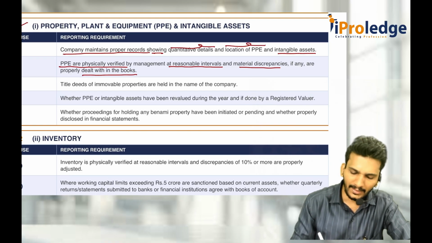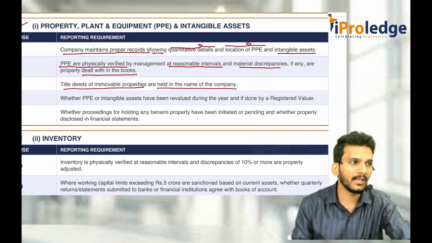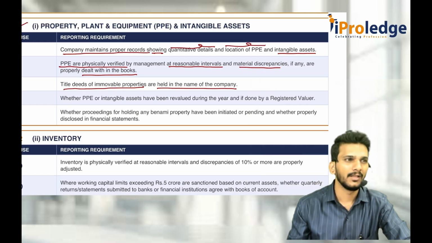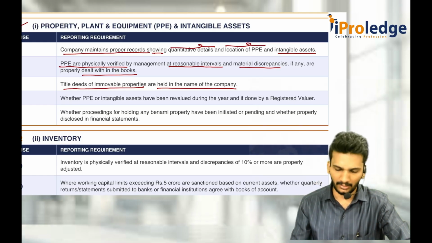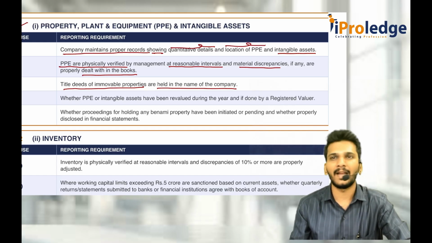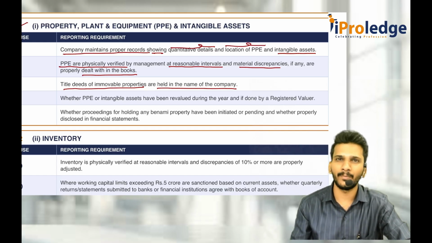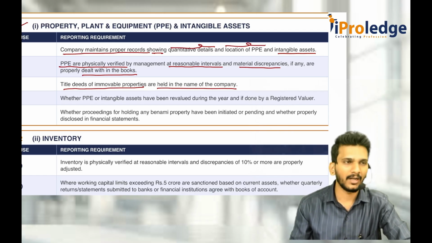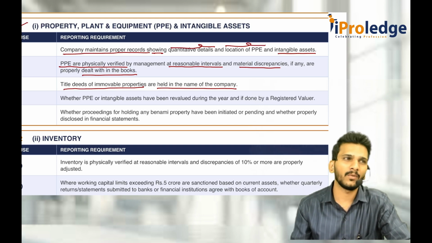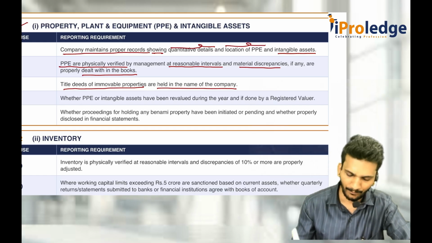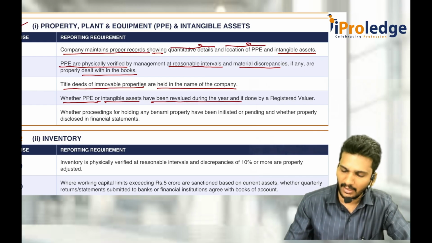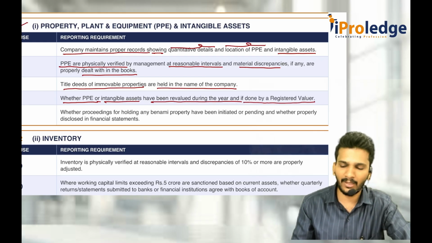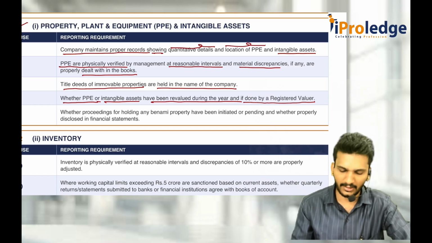Third one is whether title deeds of immovable properties are held in the name of the company or not. That has to be checked. What are title deeds? Ownership documents of the immovable properties, like land, building, all those things. If not held in the name of the company, you should give the reasons: in the name of which party it is held, what is the nature of the asset, for how long, what is the relationship, all those things have to be given. Then whether PPE or intangible assets have been revalued during the current year. If yes, then is it done by a registered valuer or not? That has to be checked.